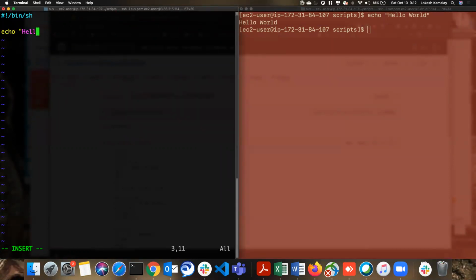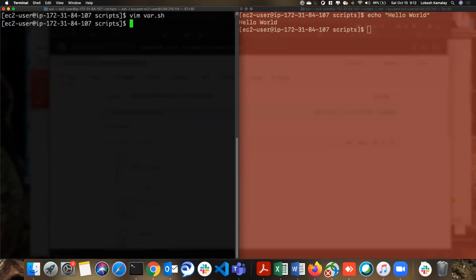So we know the echo command, right? If you do the echo command and then say hello world here, it is going to print out the output, right? The same I am going to write here, hello world. Okay. And then I'm saving it and coming out. Now let me run this.